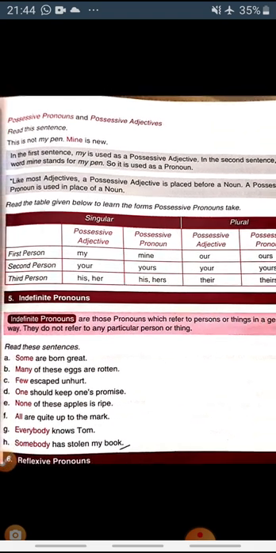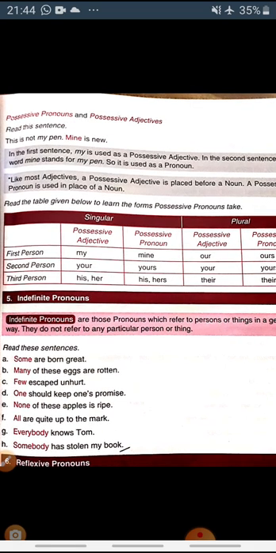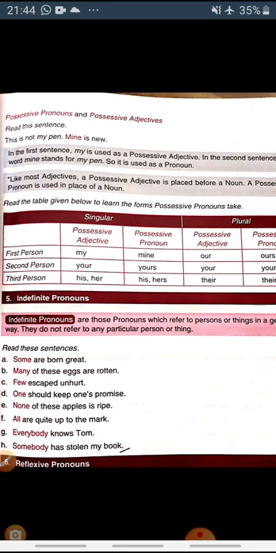And in the second sentence, mine is new, mine stands for my pen. This is not my pen, my pen is new. So instead of using my pen again, we use mine. So here mine is the possessive pronoun. I hope the difference between the two is clear to you.